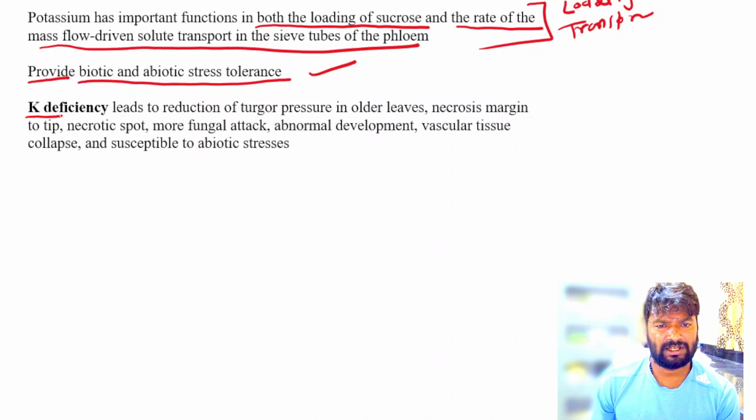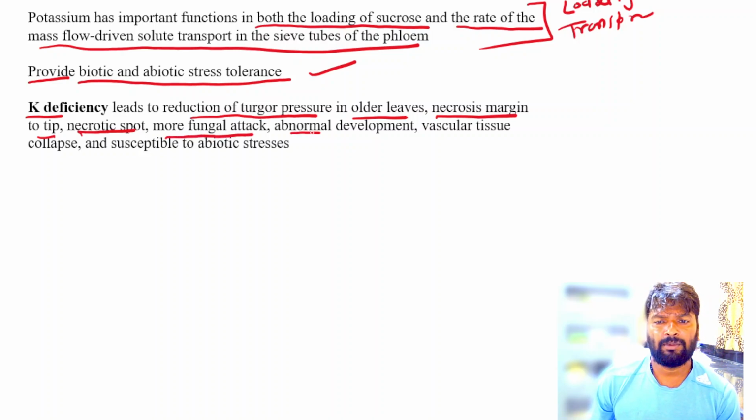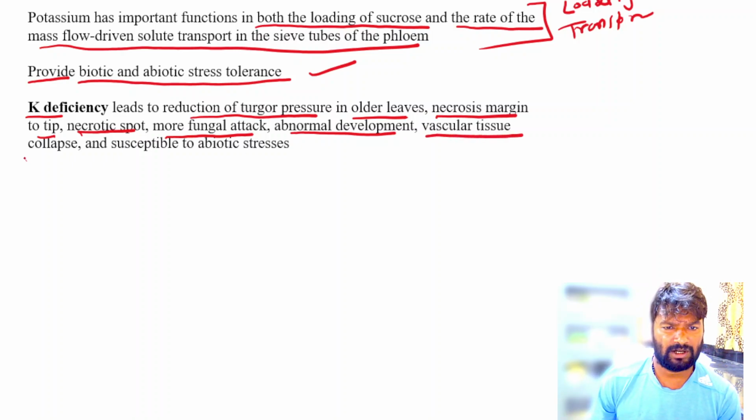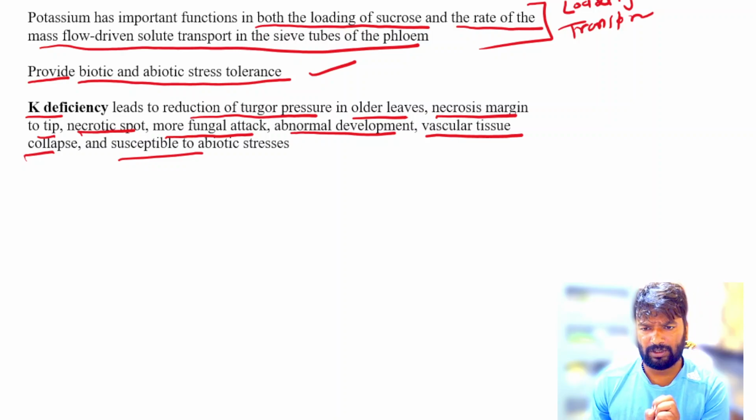Potassium deficiency leads to reduction of turgor pressure in older leaves, necrosis, marginal necrotic spots, more fungal attacks, abnormal development of vascular tissue, collapse of the vascular tissue, and susceptibility to abiotic stress. So these are some typical symptoms of potassium deficiency.